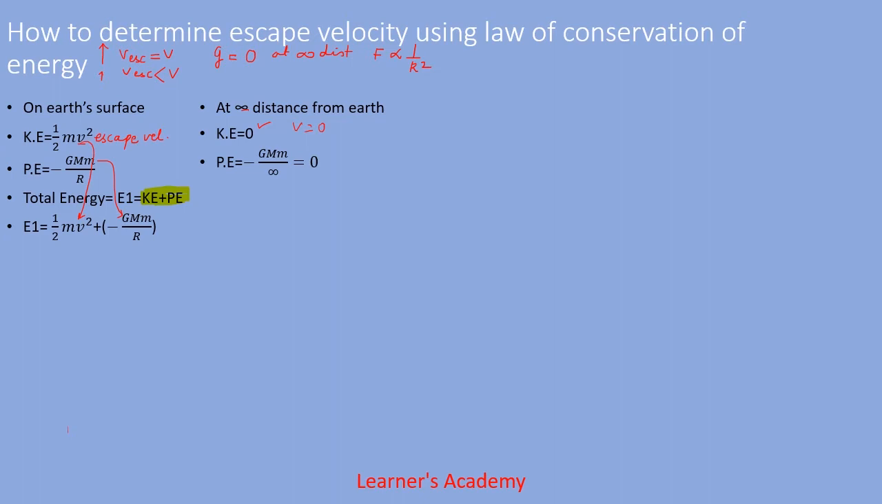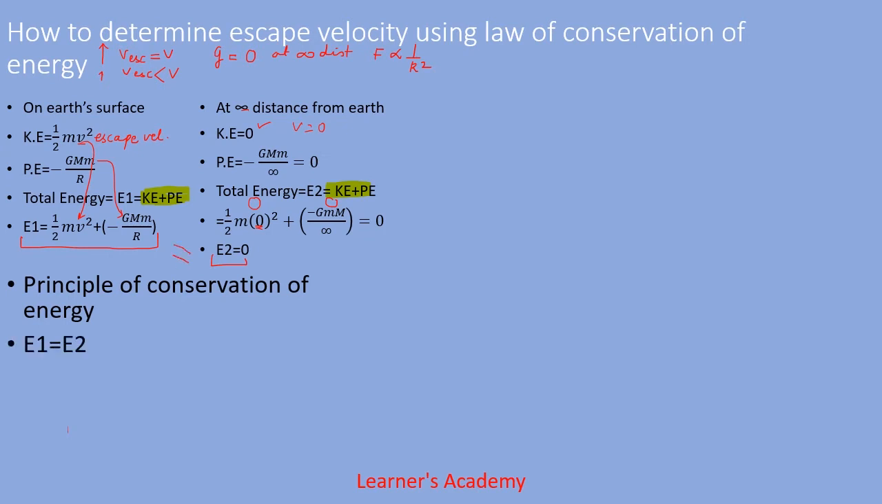Now the total energy of that object will be the sum of kinetic energy plus potential energy. So what is kinetic energy? The value of kinetic energy is half mv square. You know v is here 0. So when we put that value of v here, we get 0, and even potential energy is 0. So when we calculate, energy 2 will be 0, whereas energy 1 is half mv square plus minus GMm upon r. But according to the principle of conservation of energy, energy 1 should be equal to energy 2.